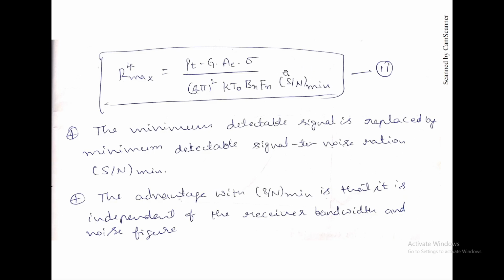If you see this S by N, inside this there are no terms like bandwidth or FN. We just removed them outside. So this S by N is now independent of receiver bandwidth and the noise figure.